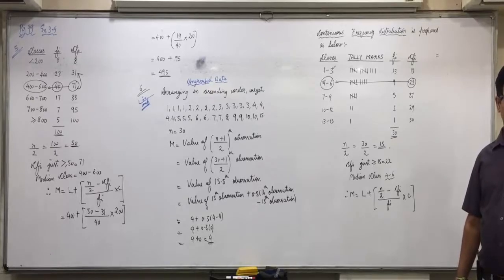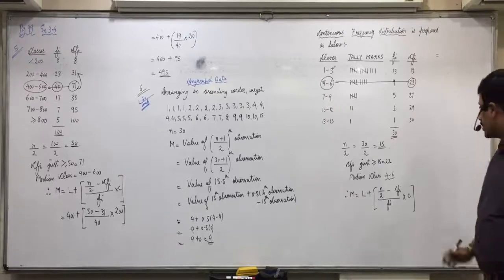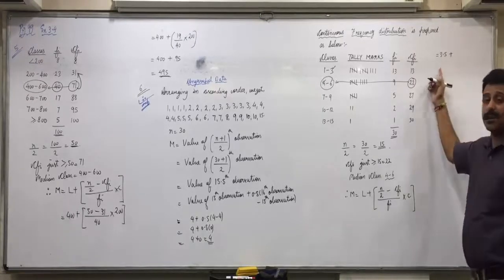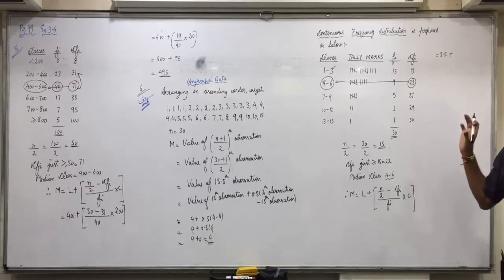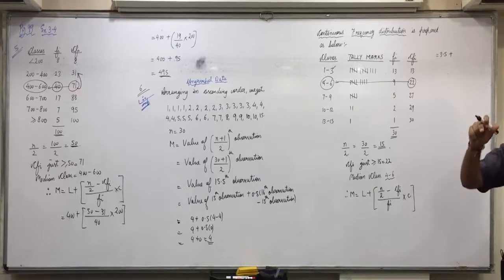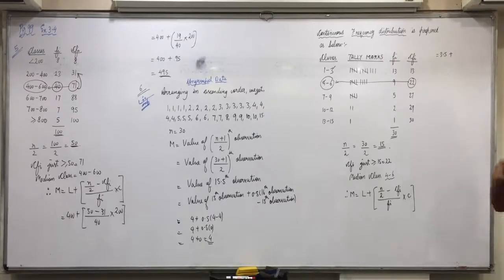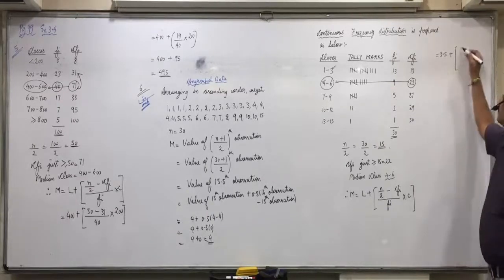That lower boundary point is the lower limit of the given class plus the upper limit of the preceding class divided by 2. So now 3.5. Raise your hand who did not understand this. All are clear with it? So when do you have to do this? I told you yesterday, it is important when the classes are inclusive.